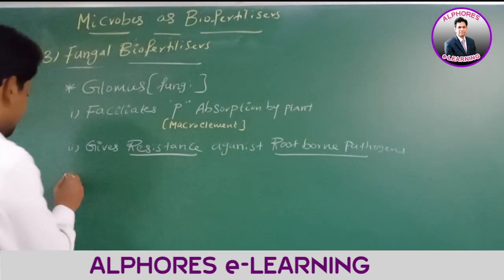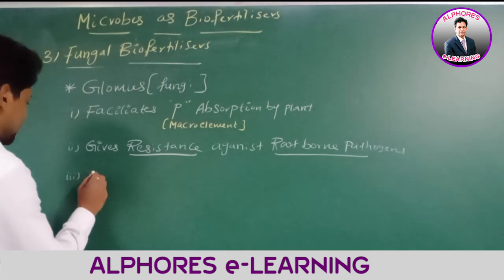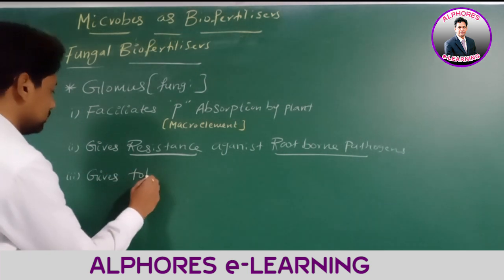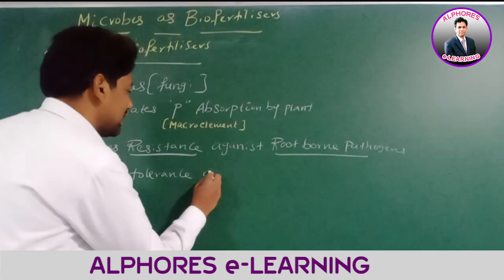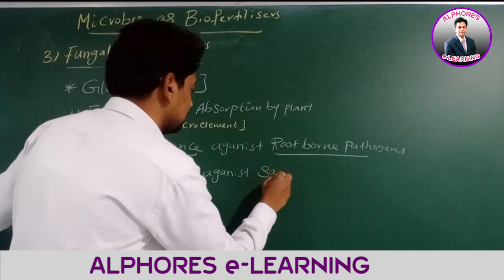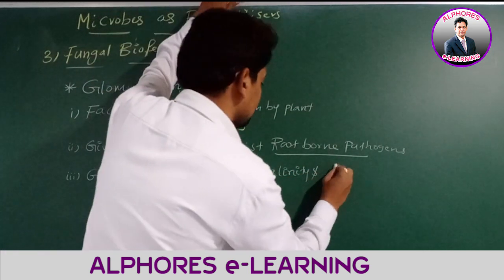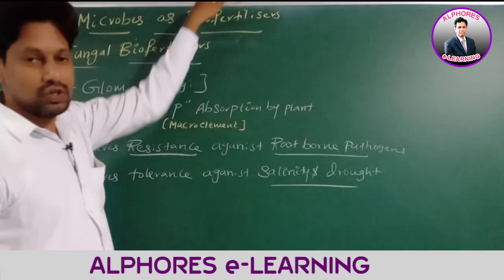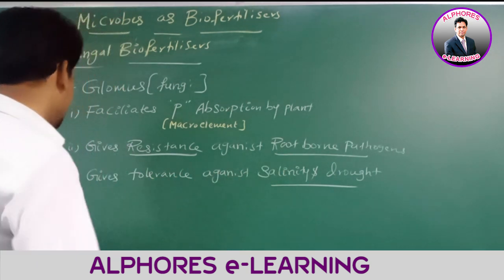Next, number three. Gives tolerance against drought and salinity. Next, number four.